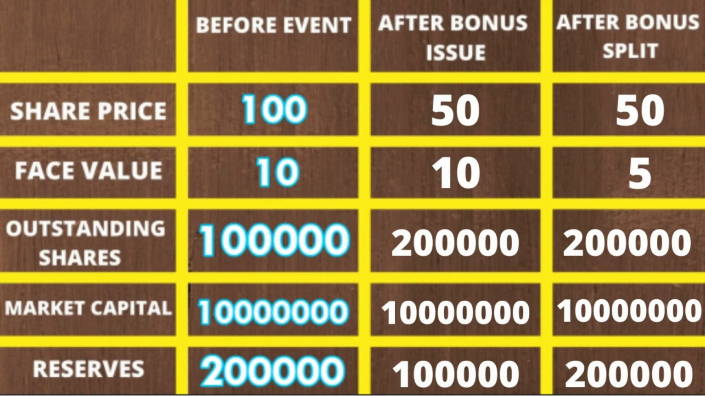Let us move on to stock split. What happened to share price? Reduced to 50. Look at the face value, it has changed to 5 from 10. Look at the number of outstanding shares, increased from 1 lakh to 2 lakh. Look at the market cap, again remained same, 1 crore. Look at the reserves. Reserves have not changed. They still remain same, 2 lakh.